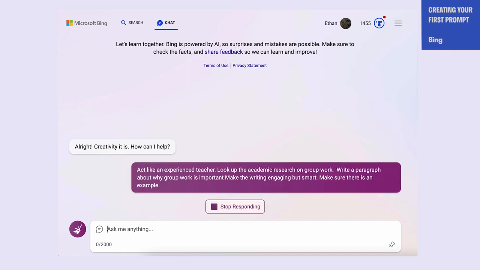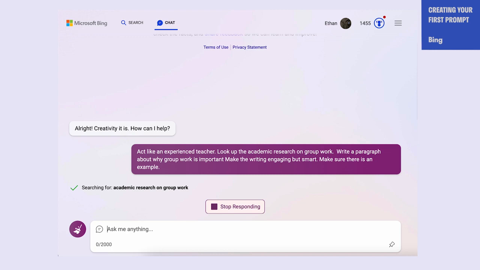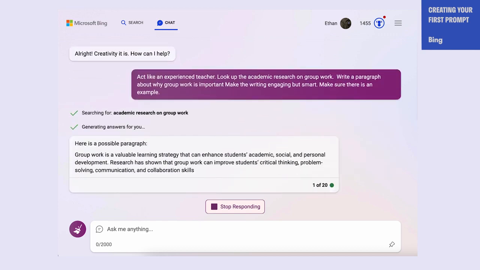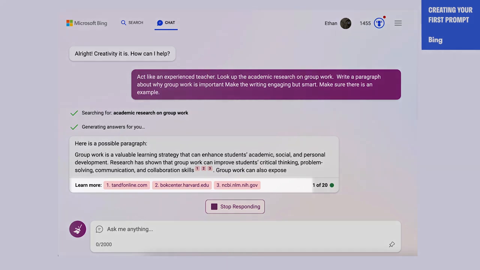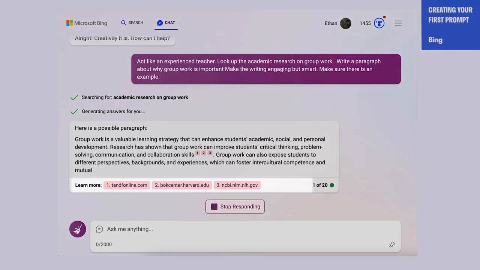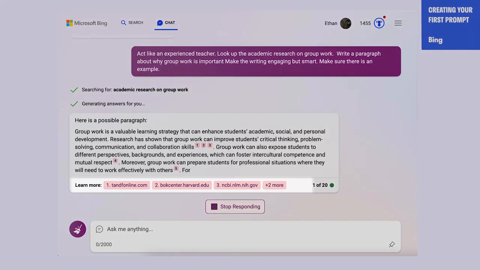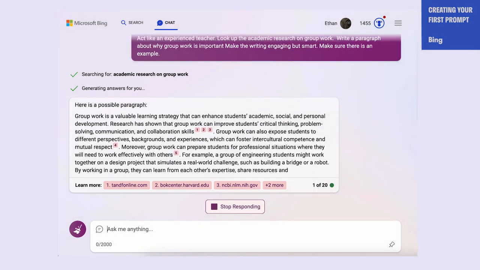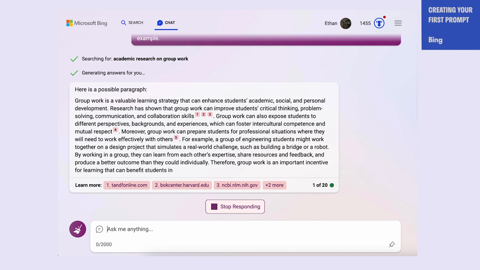And what you'll see is Bing is now going to actually do that for us here. So it's now looking up, doing an actual web search to find the answer, and we're going to get a better result. You'll also notice that Bing will provide sources as a result. These sources are not always 100% correct. You'll want to, again, check the work to make sure there's no hallucinations. But I think you can see how we get better results now here that are both including the example, including the context, but now including actual academic research.